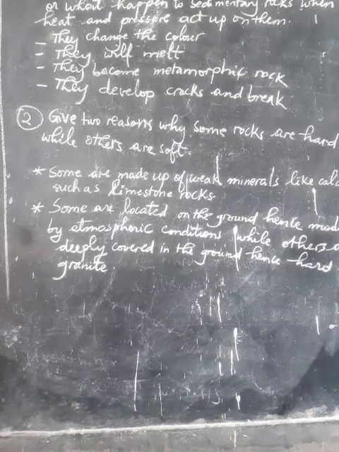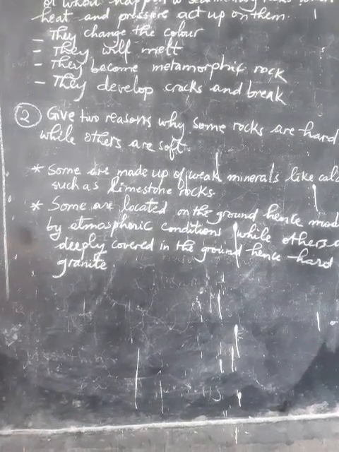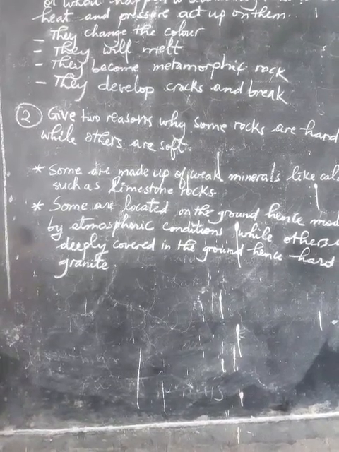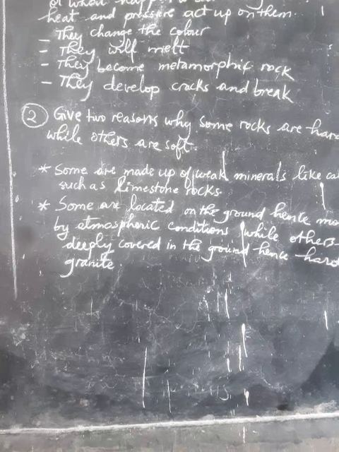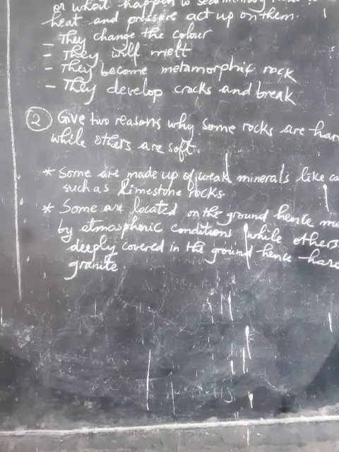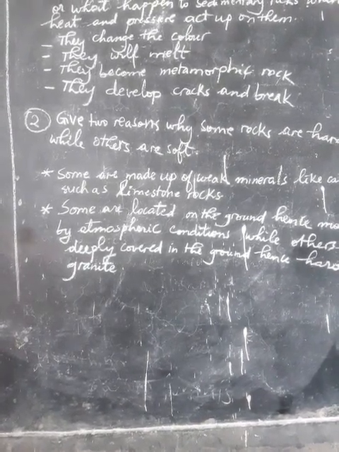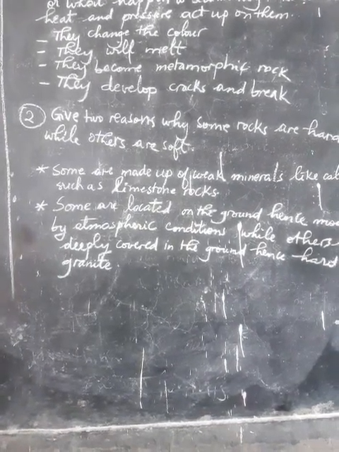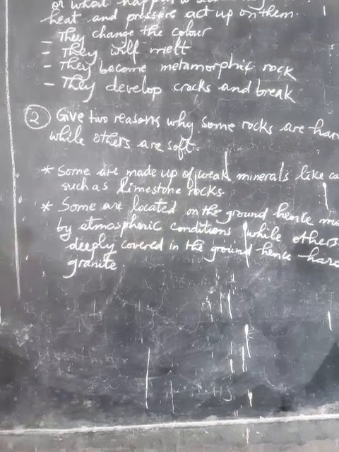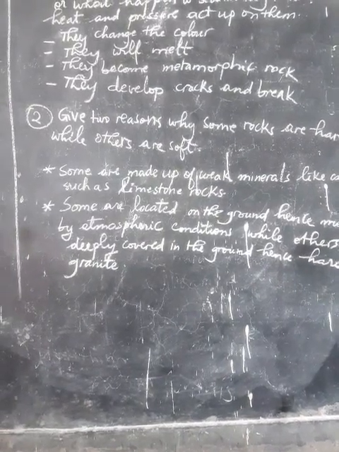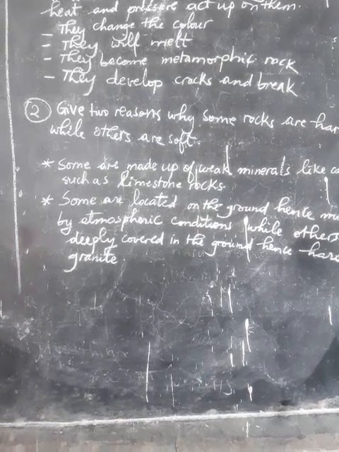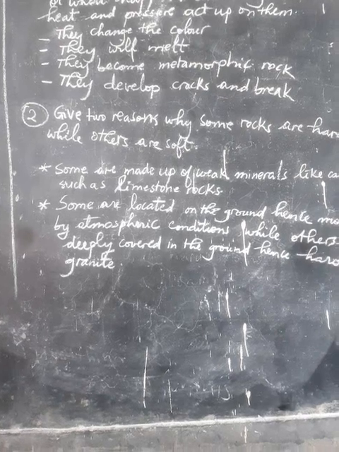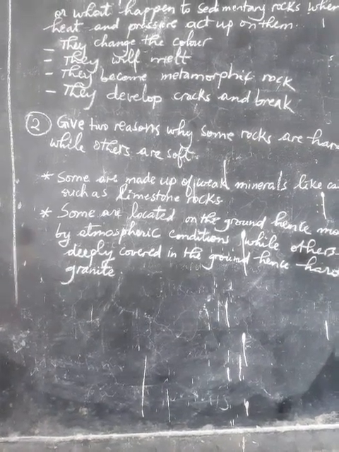For example, when it rains, those rocks absorb the water, and when they absorb the water, they become weak, or soft, and are easily weathered. While other rocks are found deep in the ground, they tend to become very hard, for example granite.